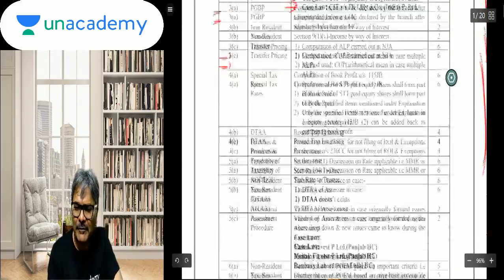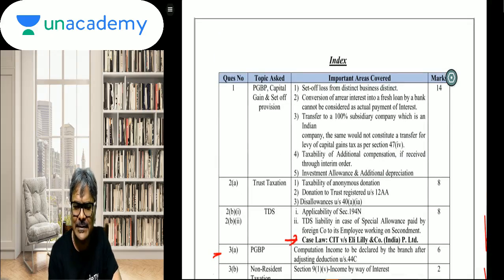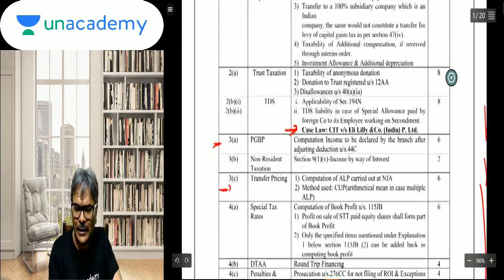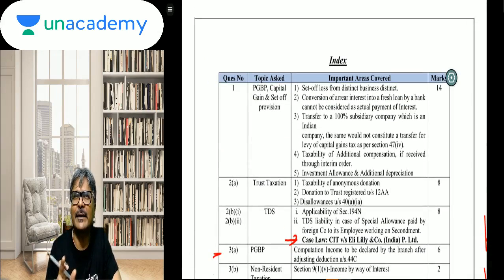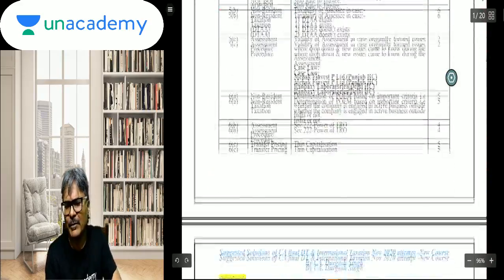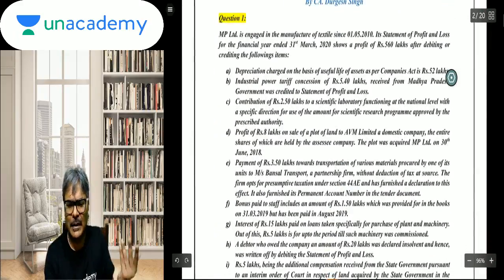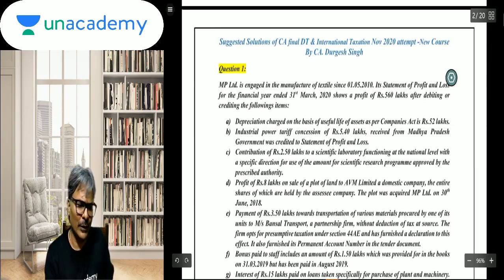I have given in my first page, students, the index. This index will comprehensively cover every question. I have given a brief remark on what exactly they have targeted in every question, along with the marks it carried. Obviously, I am not giving the MCQ part of it. I am not privy to what MCQs have been asked.